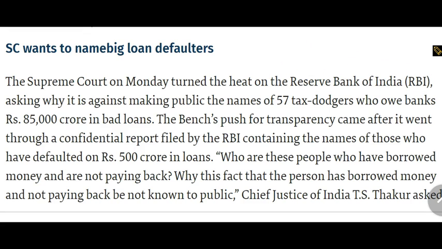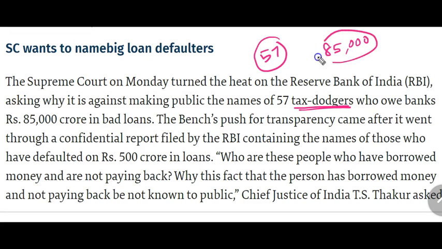Recently, a topic that is coming in the news regularly is that the Supreme Court asked RBI why it can't publish the big loan defaulters, because 57 tax dodgers own 85,000 crore rupees.